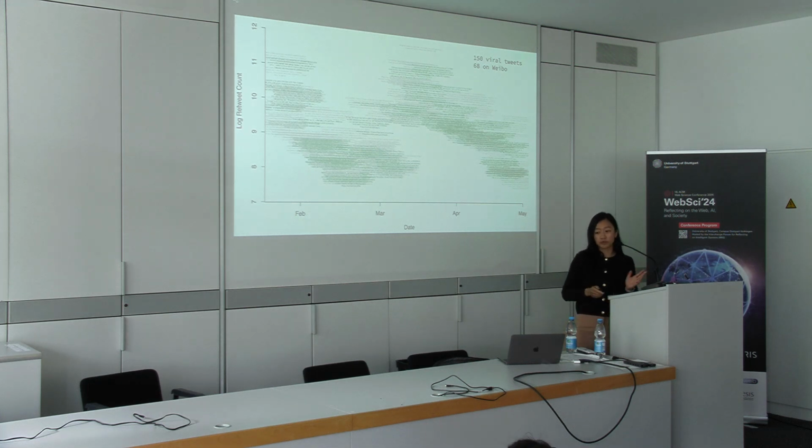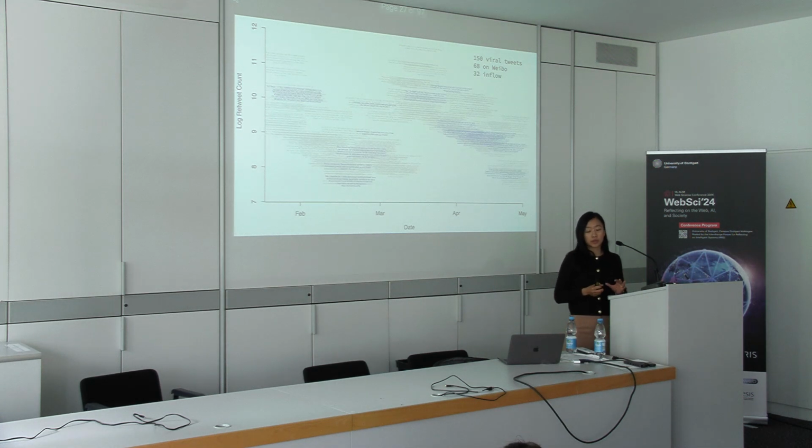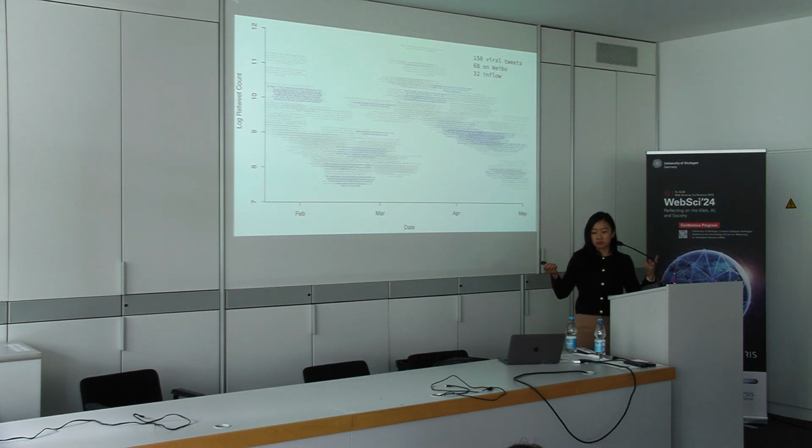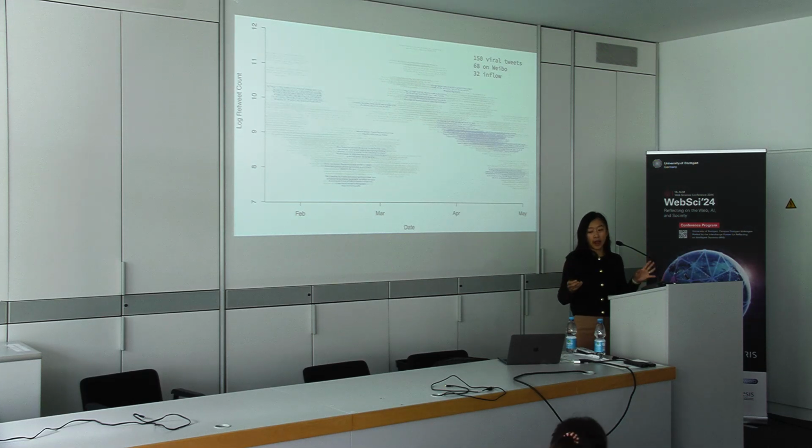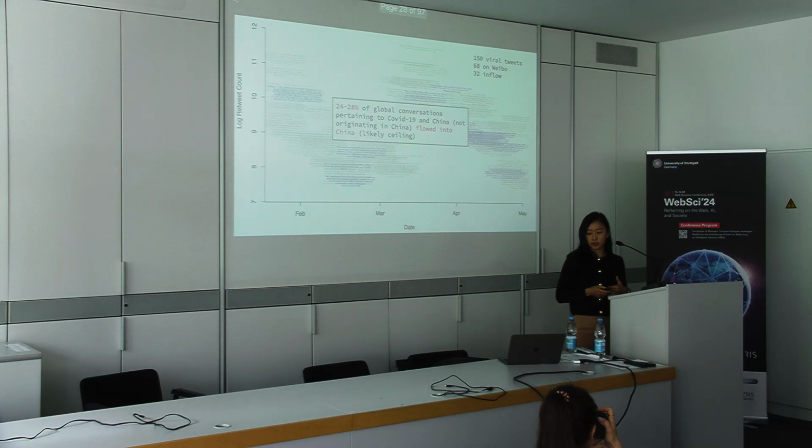So of the 150 viral tweets, 68 appear on Weibo. But among those, only 32 represent inflow. And this is an artifact of the thing we're looking at, which is COVID-19, which emerged first in China. And so there's a lot of information that first originated in China and flowed out of the country. But there's kind of 32 viral tweets that originated outside of China and then flowed inside to Chinese social media.